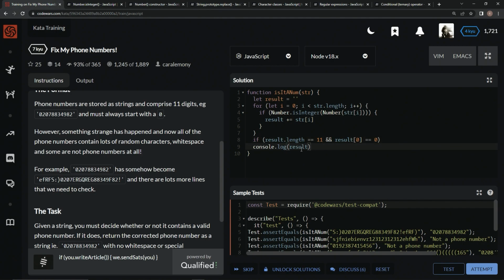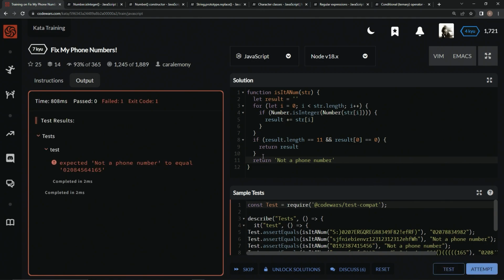We're going to do, we'll say return result. So if this is the case, we'll return result, and if not, we'll just return not a phone number, like that. Now let's check it.